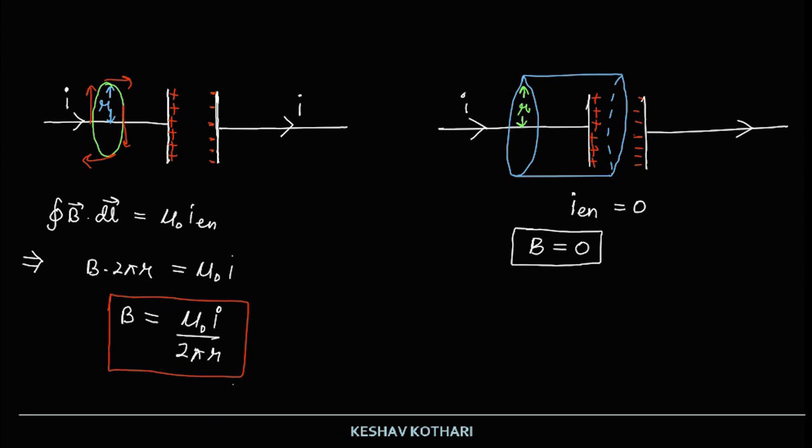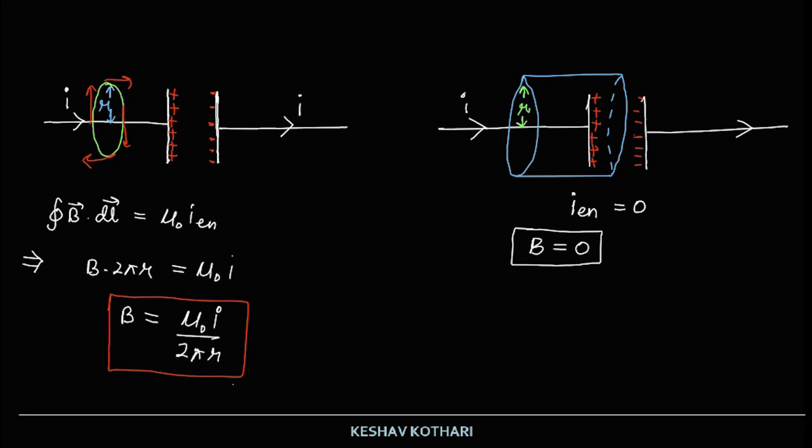The two equations which we have written on the left side and the right side over here are inconsistent with each other. They are not giving us the same result of magnetic field strength, and hence we say that there is something missing, or some error in the calculation of magnetic field, or maybe some term is missing.